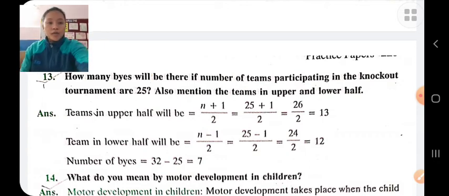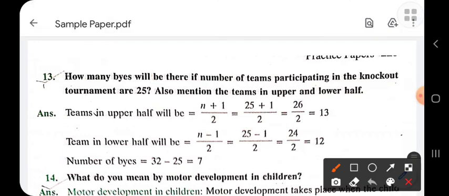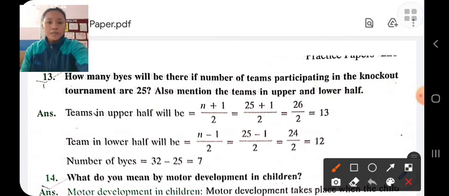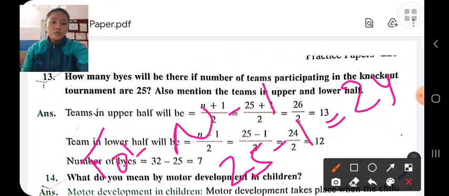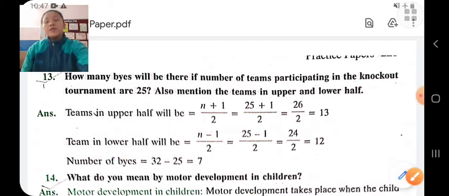And the formula, we can find the number of byes by subtracting the number of teams minus 1. So 25 minus 1 is equal to 24. This is the total matches, total 24 matches.